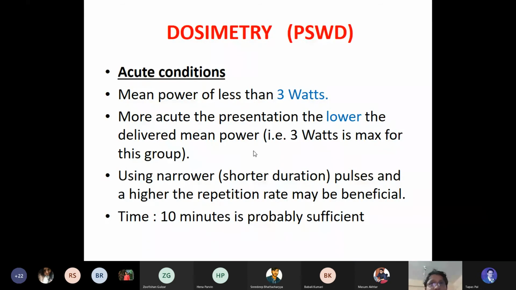And using the narrower pulse means a shorter duration of the pulse. তুমি যে পালসটা ইউজ করছো, that's supposed to be in a shorter duration, and the higher repetition rate may be beneficial, and the total treatment time in the acute stage is 10 minutes.